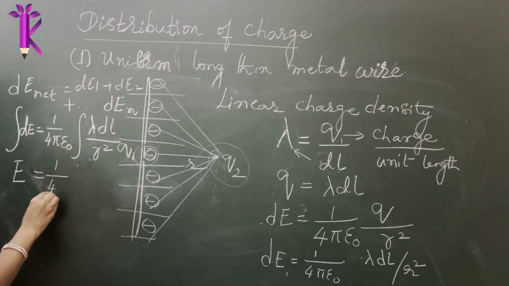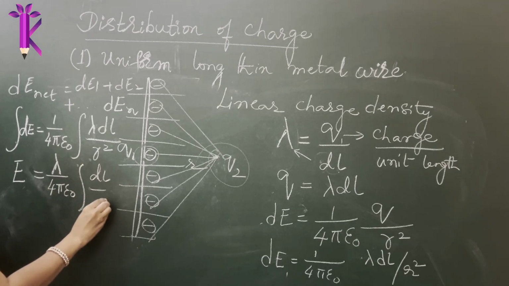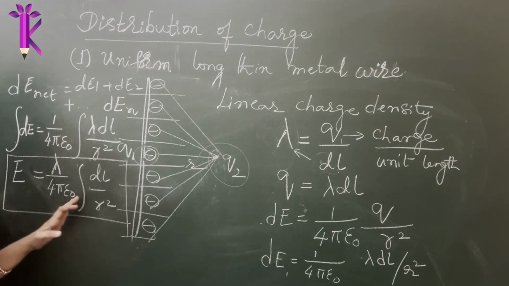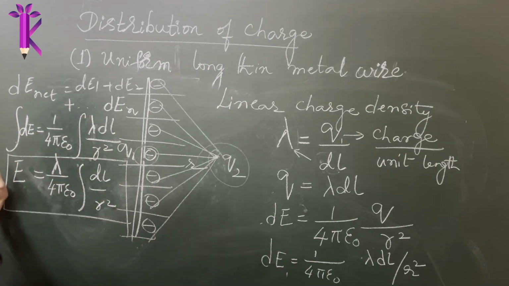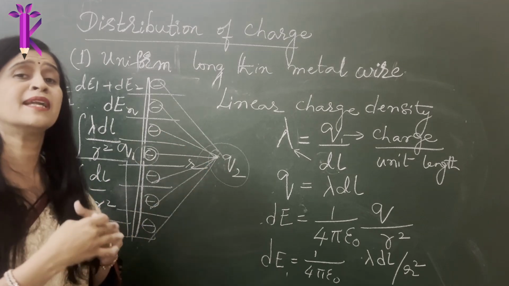So 1 by 4 pi epsilon naught, lambda comes out because lambda is a constant, into integral of dl divided by R square. So now you use the integration symbol. We will do numericals on this as well. If you have already learned integration in mathematics, it's well and good. Mathematics provides us the method to do it instead of calculating each and every force, which is a very laborious process.